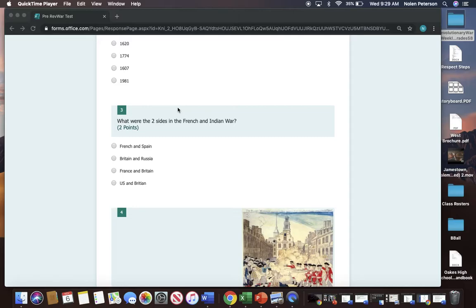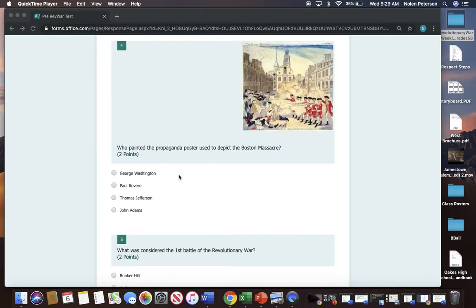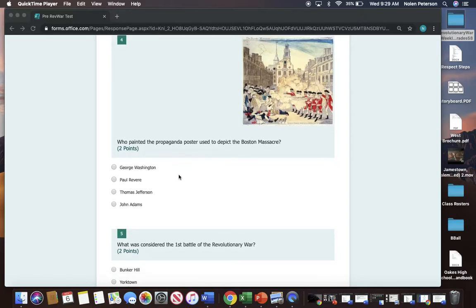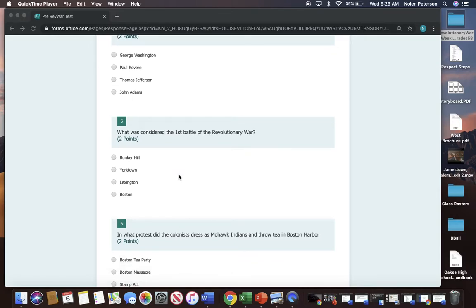What were the two sides in the French and Indian War? France and Spain, Britain and Russia, France and Britain, US and Britain. Number 4. Who painted the propaganda poster used to depict the Boston Massacre? George Washington, Paul Revere, Thomas Jefferson, John Adams. What was considered the first battle of the Revolutionary War? Bunker Hill, Yorktown, Lexington, Boston.